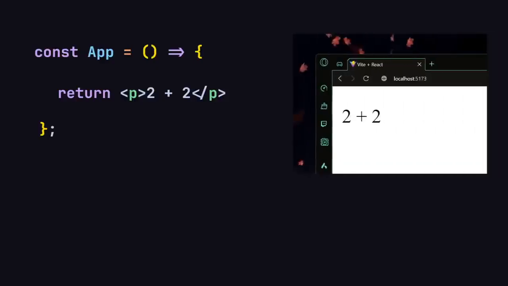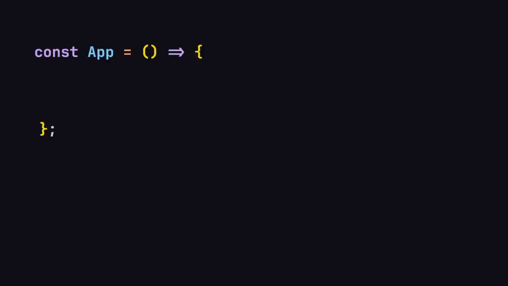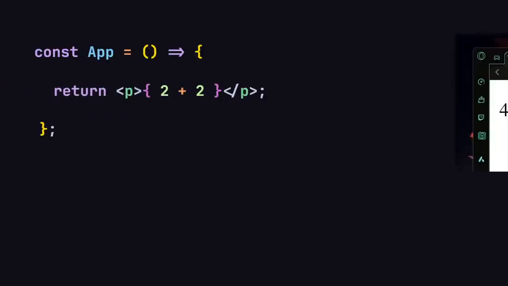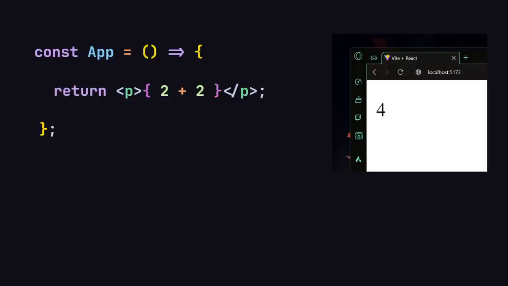So it's going to give us the result of 2 plus 2 as it is. Why is that? Because React.js will treat it as text. But now if you wrap that inside curly braces, it's going to give us the result of 4. And why is that? Now React.js will treat it as a valid JavaScript expression, so it will execute that expression and give us the result of that.